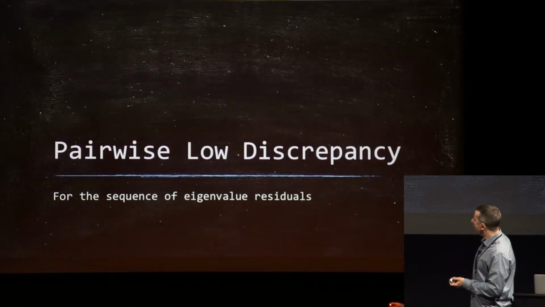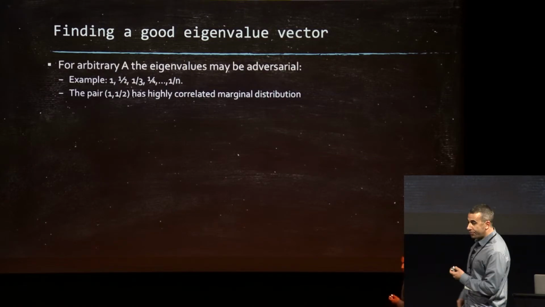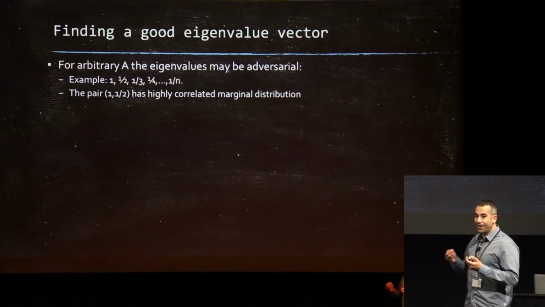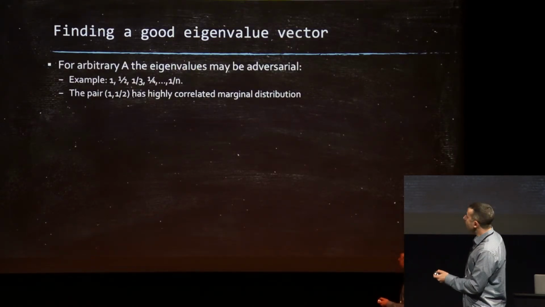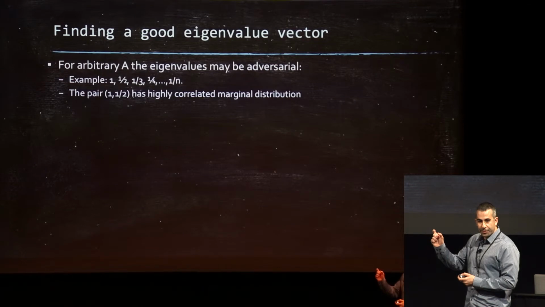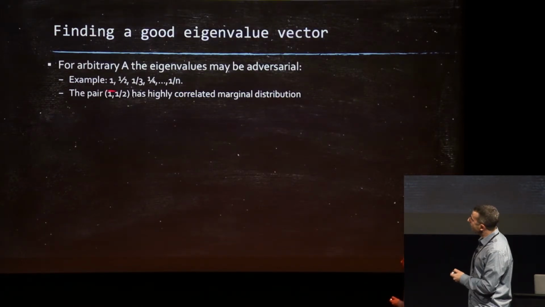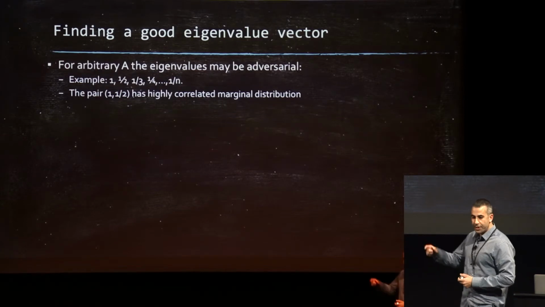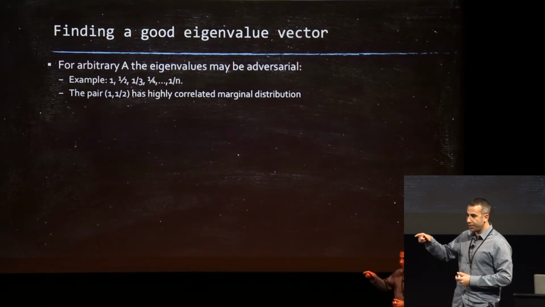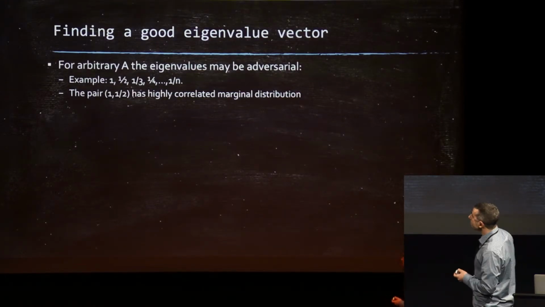Okay. So how do we get pairwise low discrepancy? Well, we're still not there. Suppose you get a matrix A, which has these eigenvalues: 1, 1/2, 1/3, 1/4, and so on. We want every pair to have a marginal which is kind of uniform. But this is not the case. Look at even the first pair, 1 and 1/2. If you take the residual of integer multiples, they're either collocated or antipodal, depending on the parity of your integer. That's very far from what we want.